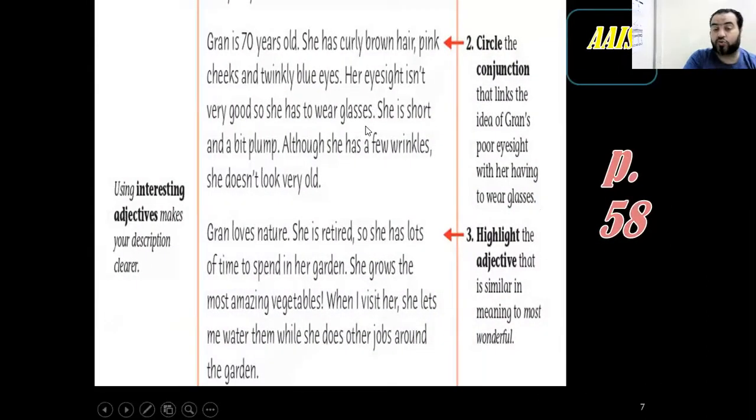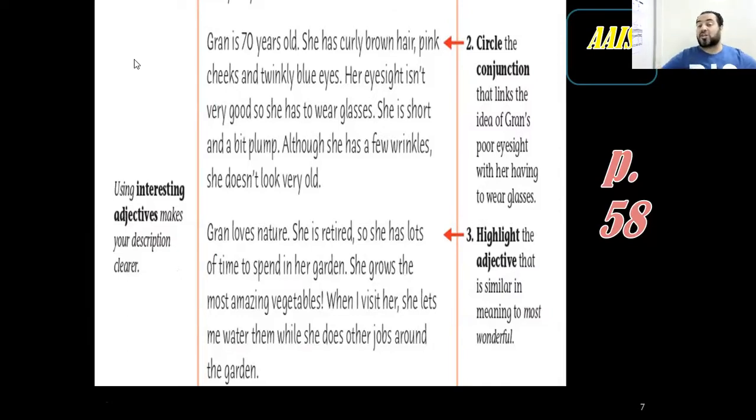Now we go to 2 paragraphs at a time. On the left, they said using interesting adjectives makes your description clearer. And we have agreed upon this. We gave examples and we said that you should use interesting adjectives so that you make your paragraph appealing to people and more lively. So let's see what they ask us here.